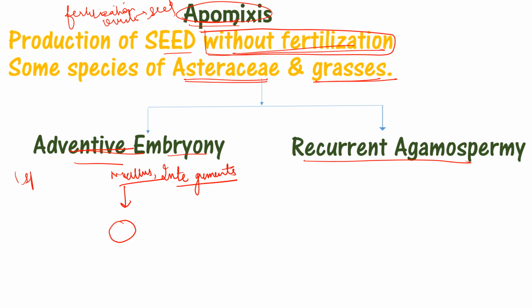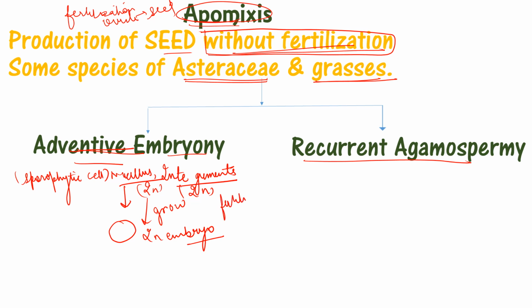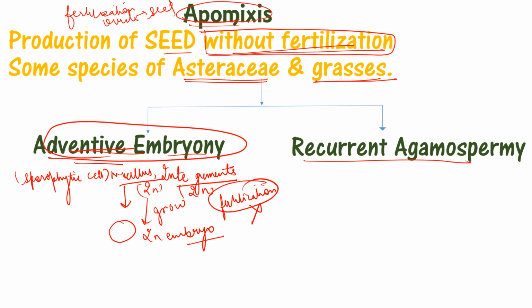These are sporophytic cells, so they are 2n. They will grow and form the embryo, which is also 2n. So there is no need to go through meiosis or fertilization. So in adventive embryony, the embryo arises from diploid sporophytic cells such as the nucellus and integument, other than the eggs.